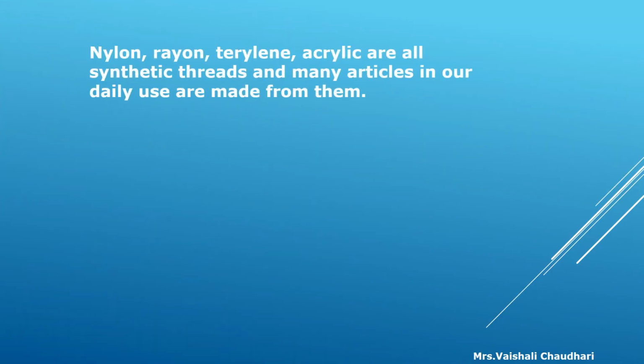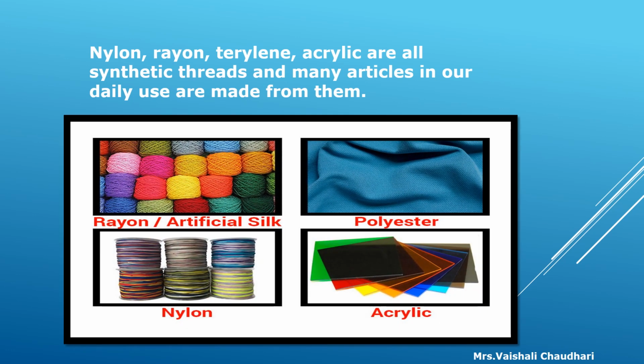Nylon, rayon, terylene, acrylic are all synthetic threads, and many articles in our daily use are made from them. Now, let us see more information about all these synthetic threads.